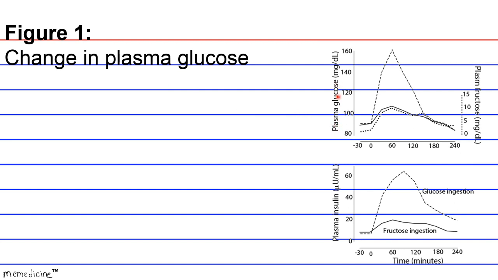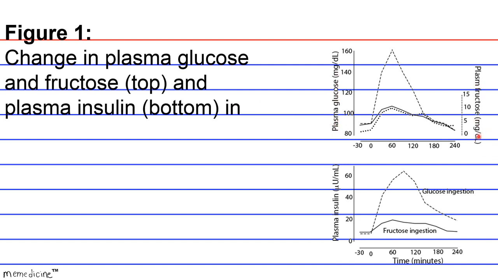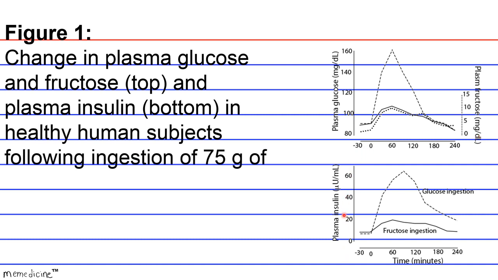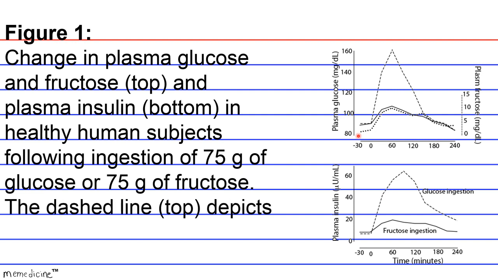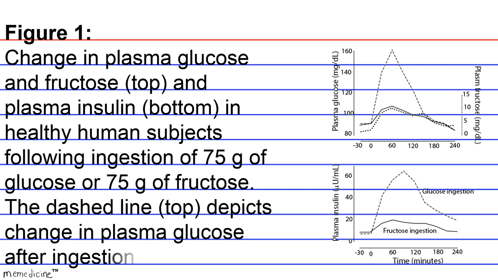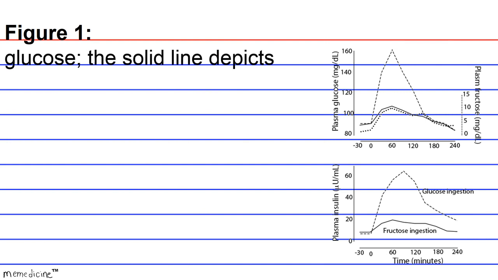Change in plasma glucose and fructose and plasma insulin in healthy human subjects following ingestion of 75 grams of glucose or 75 grams of fructose. The dashed line depicts change in plasma glucose after ingestion of 75 grams of glucose.